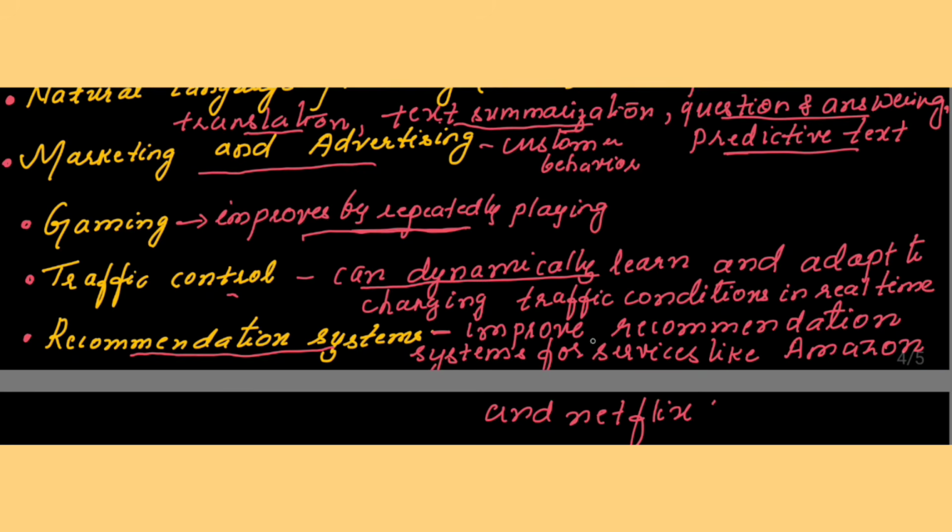Recommendation systems. It improves recommendation systems for services like Amazon and Netflix. This point I have been telling from the introductory chapter, that recommendation system is one of the popular applications of machine learning. So when you are trying to buy a particular item from Amazon, it is going to recommend similar items. If you're watching a show on Netflix, it is going to recommend similar types of shows.